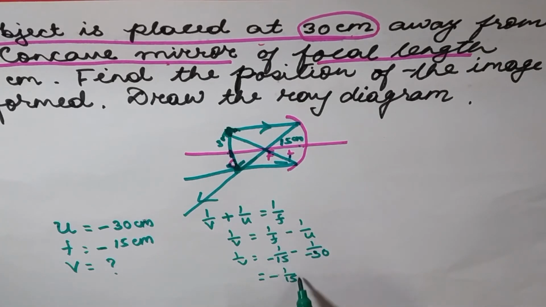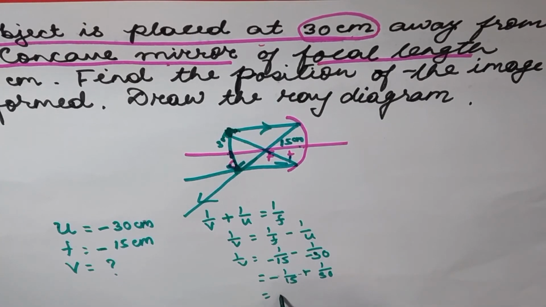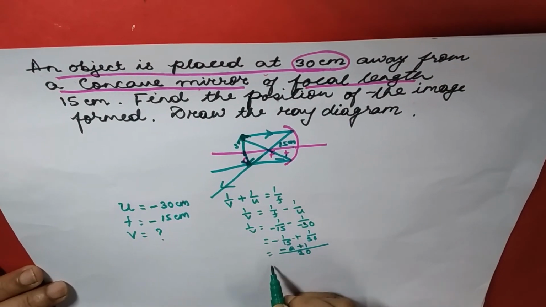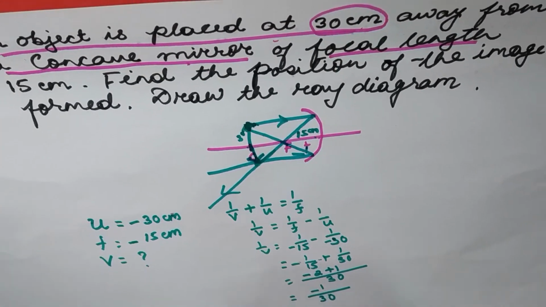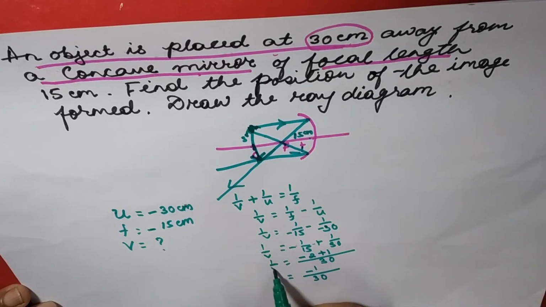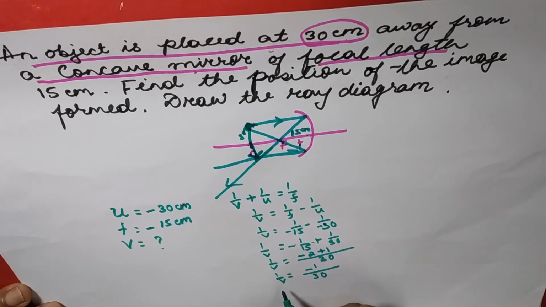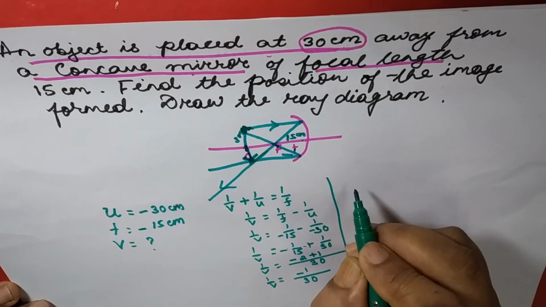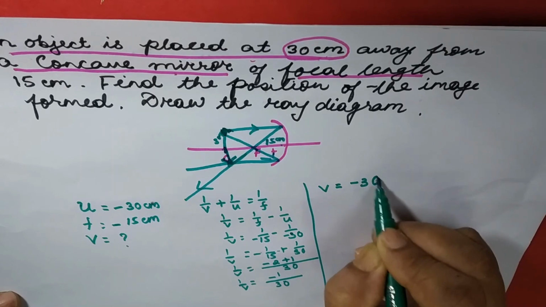Then minus 1 by 15 plus 1 by 30. The LCM of these is 30, therefore it is minus 2 plus 1, that is, minus 1 by 30. That is 1 by v. Now we are to find v. Therefore v is equal to minus 30.